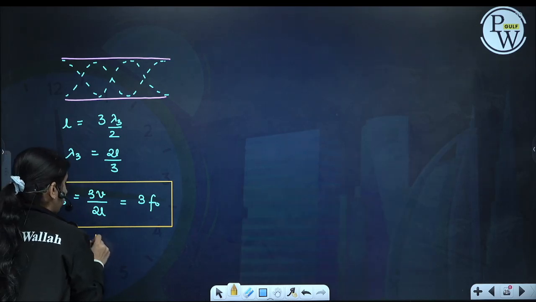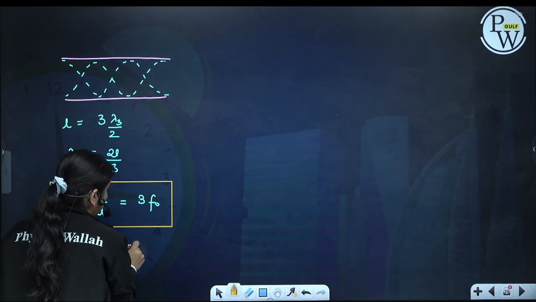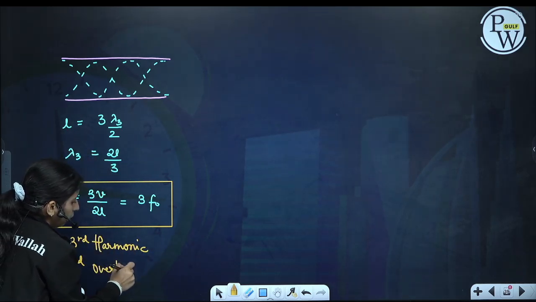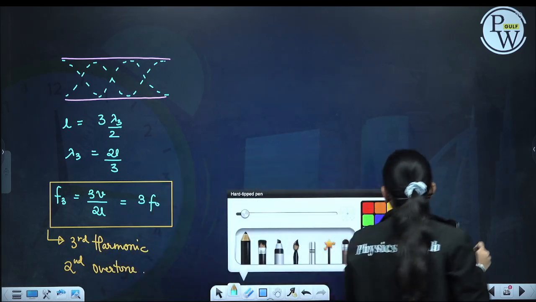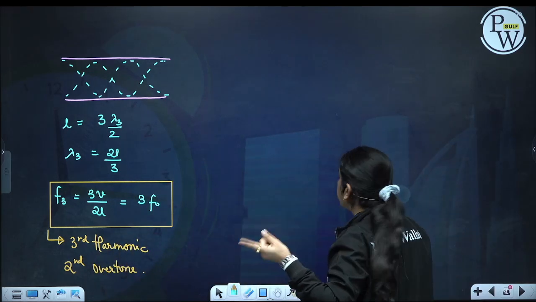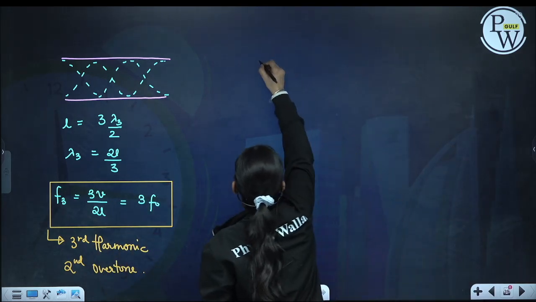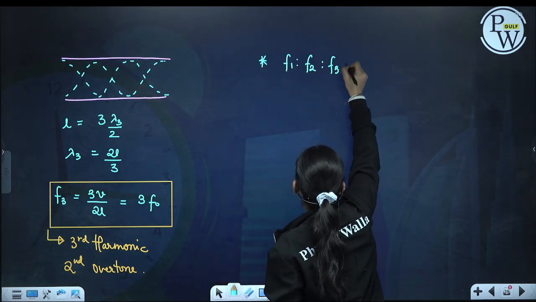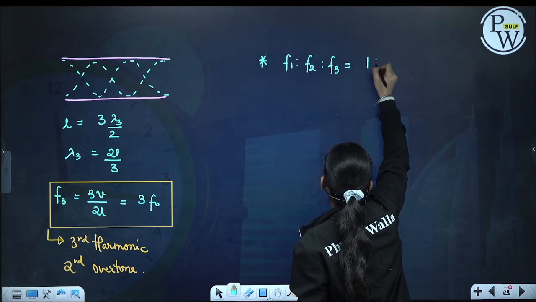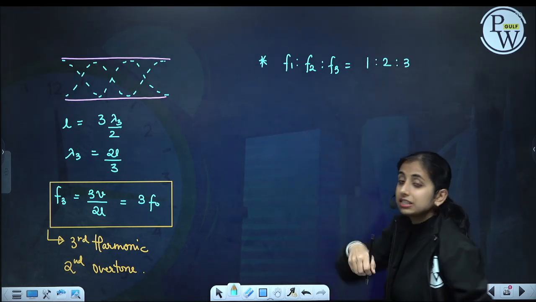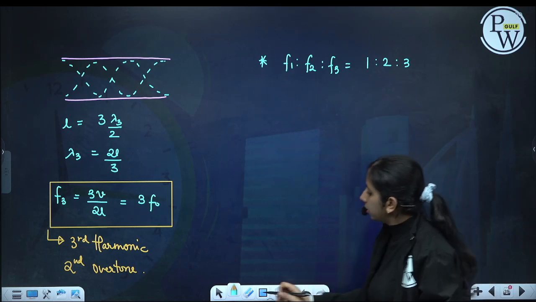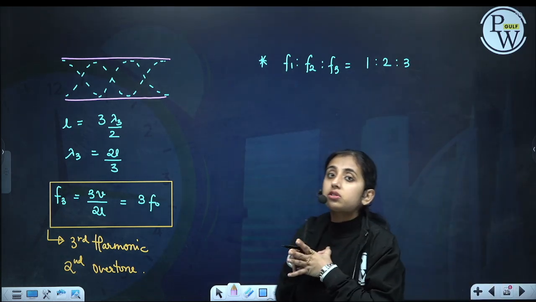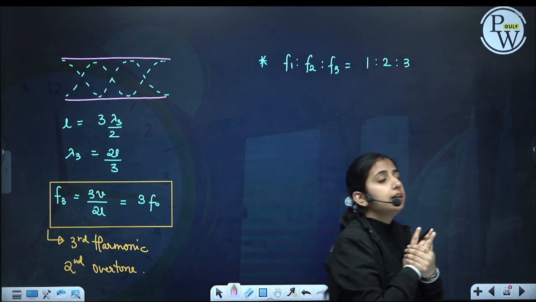Okay, we will get the third harmonic and second overtone. So what are the frequencies we are getting? F0, 2F0, 3F0, 4F0, like this. So the ratio F1 ratio F2 ratio F3 will be 1 ratio 2 ratio 3, just like a string with both ends closed. Okay, so this is stationary waves being produced in organ pipes and strings.